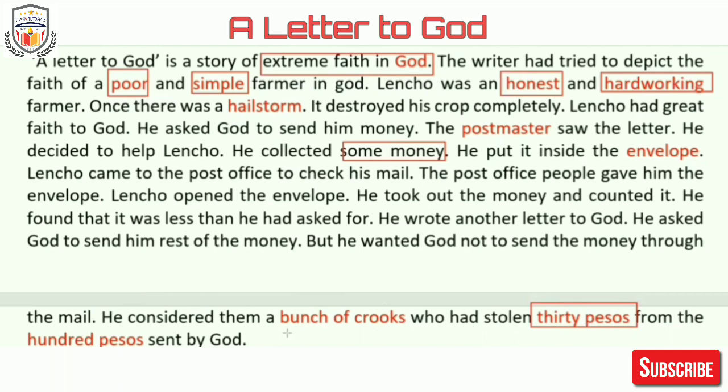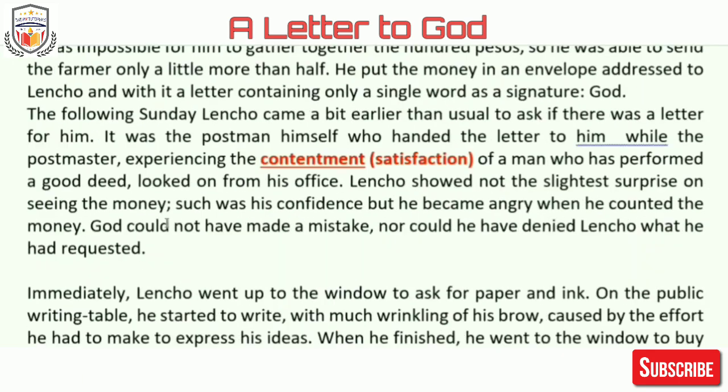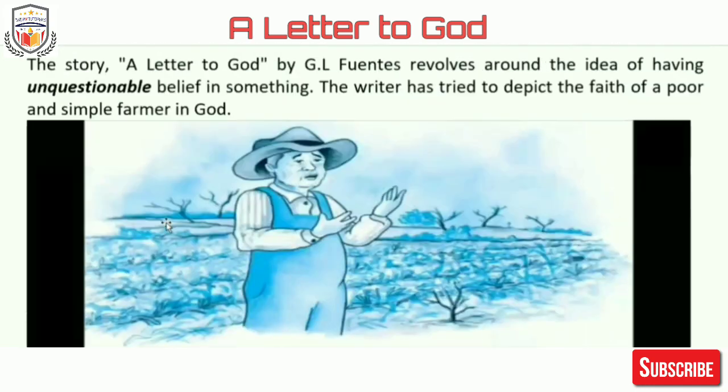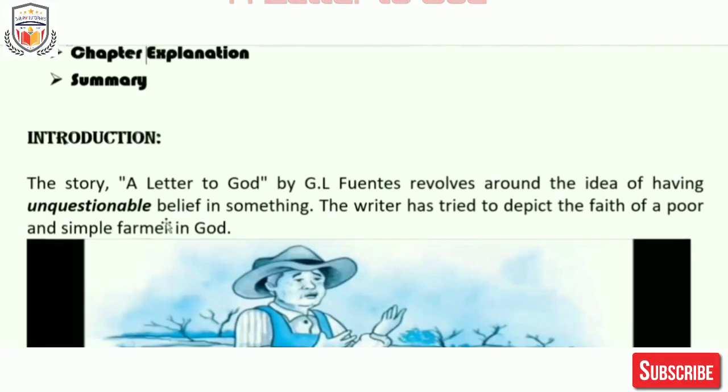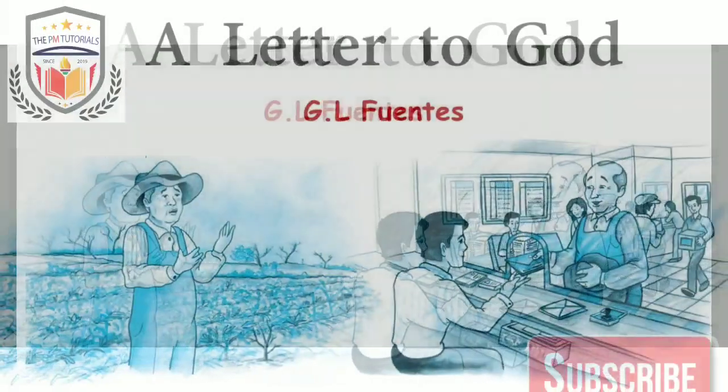So there is a very humorous ending to this lovely chapter. But what fact remains in the end? The fact remains that Lencho had unquestionable and utmost faith in God. His faith in God never ends, even by the end of the chapter.